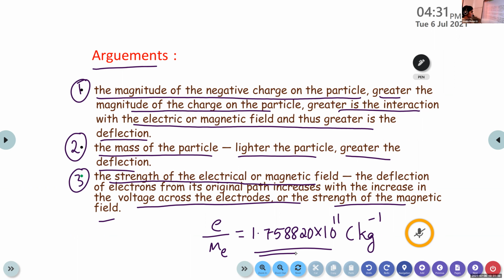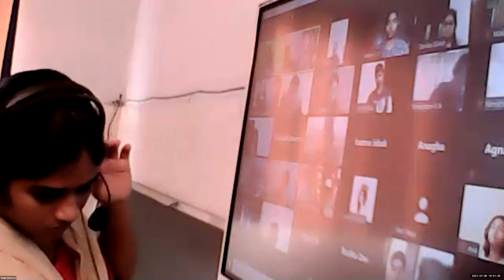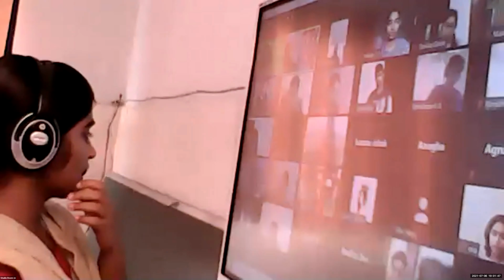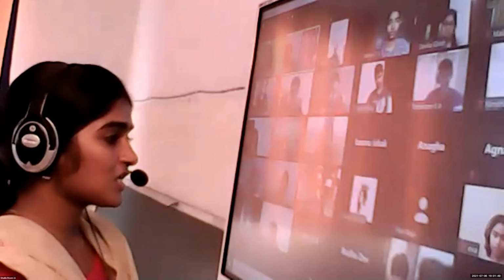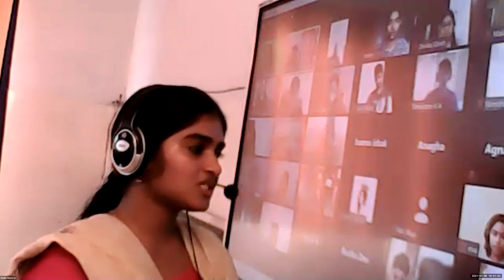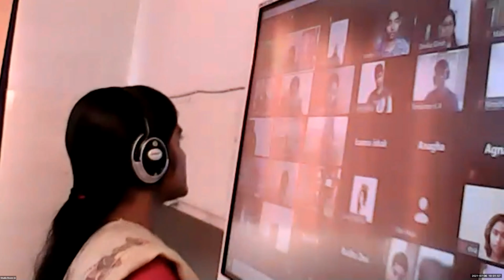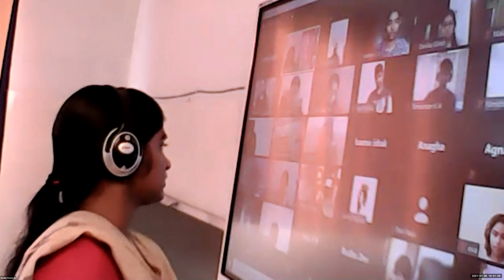Have you completed, children? Yes, right? So all of you, please read this portion very well from your textbook. Then after that, we can continue the topic charge on electron and mass of electron. From this ratio, we can determine the charge and mass of the electron. Before that, you can read this portion thoroughly. Clear?